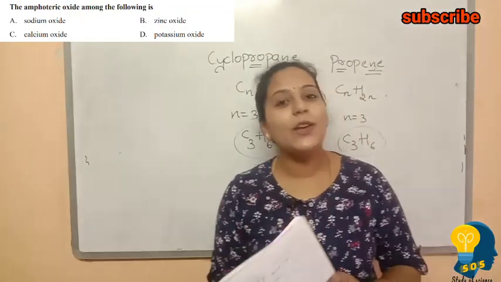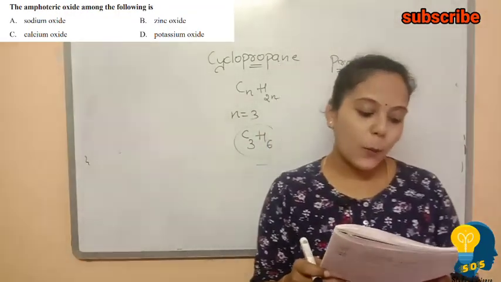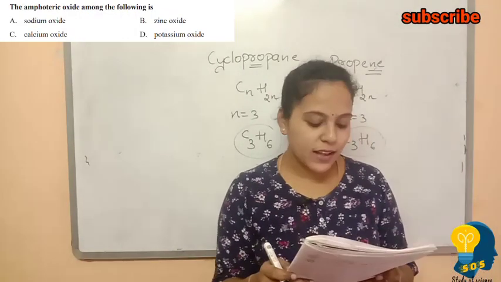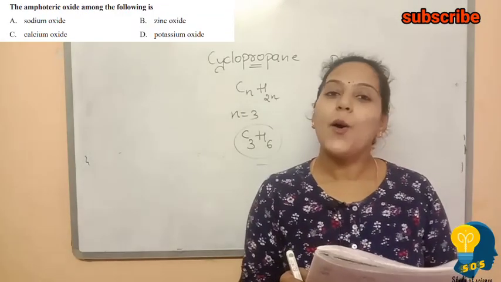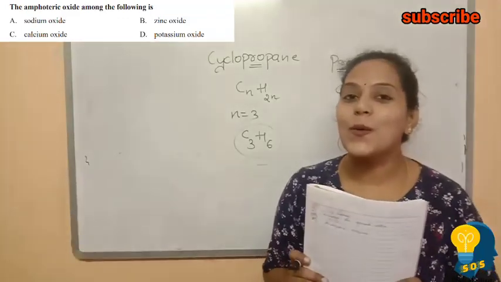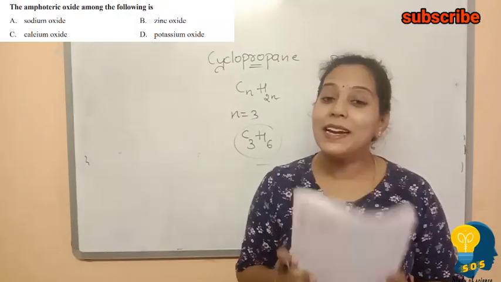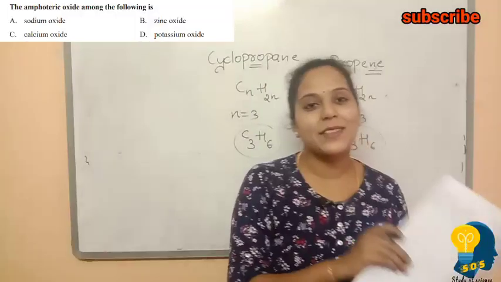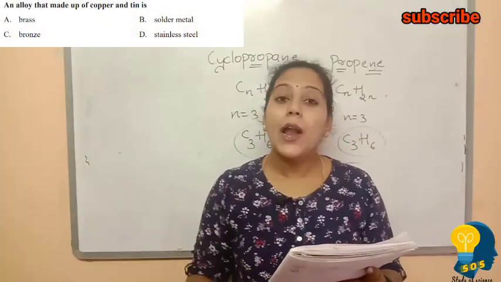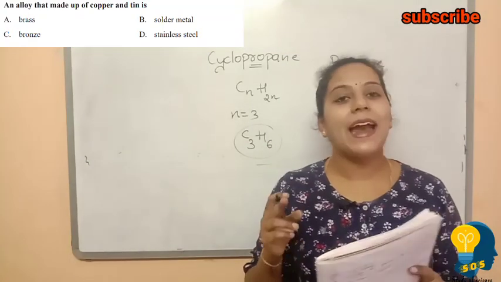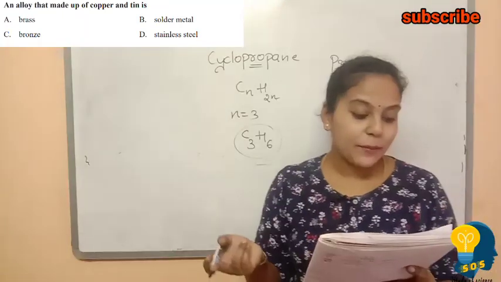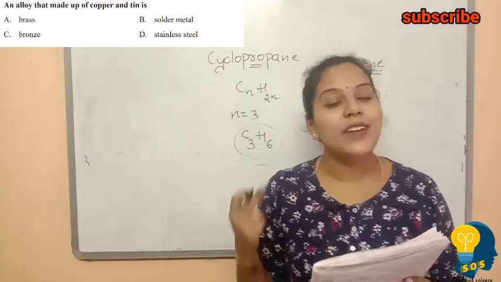Let us look at the options here: sodium oxide, zinc oxide, calcium oxide and potassium oxide. Obviously the correct answer is option B, zinc oxide. Zinc oxide is the metal oxide which will react with both the acid as well as the base. Okay. The next question is: an alloy that is made up of copper and tin is. And the options are brass, solder metal, bronze and stainless steel.